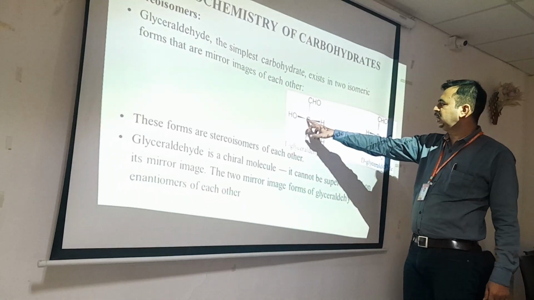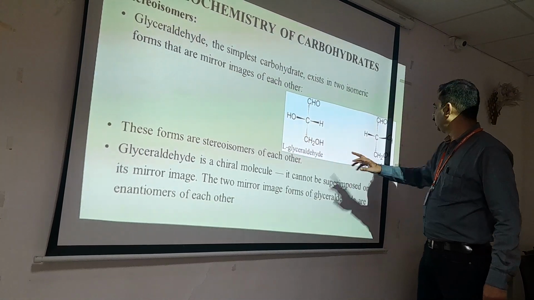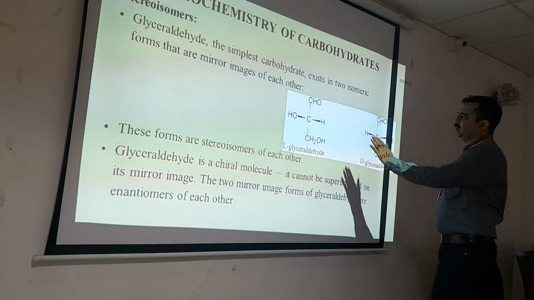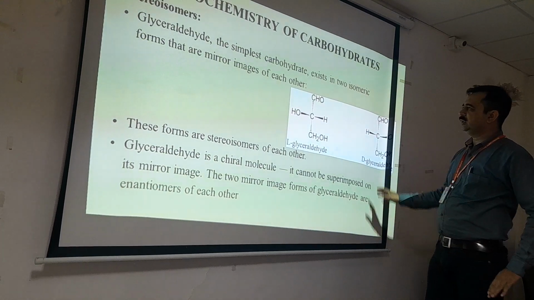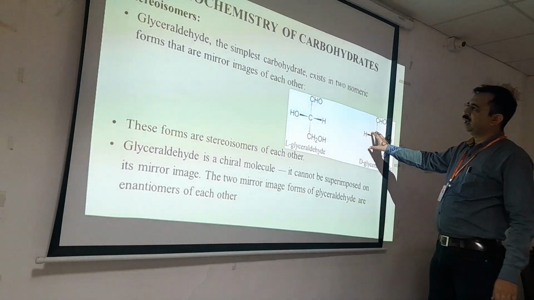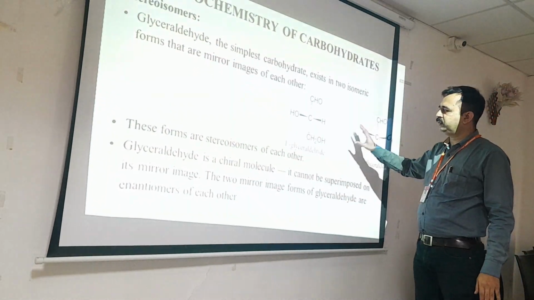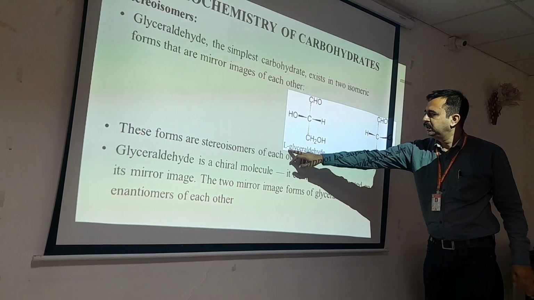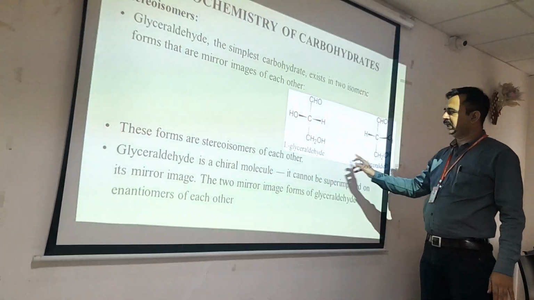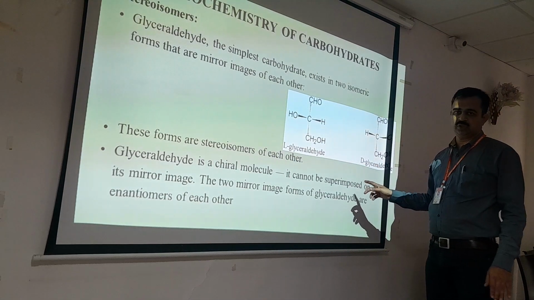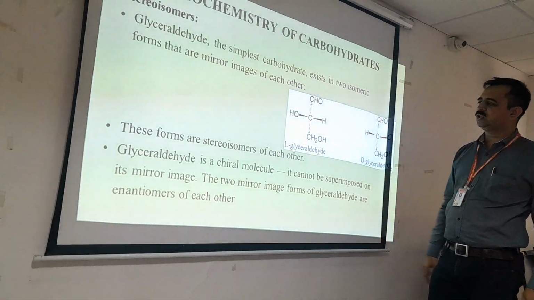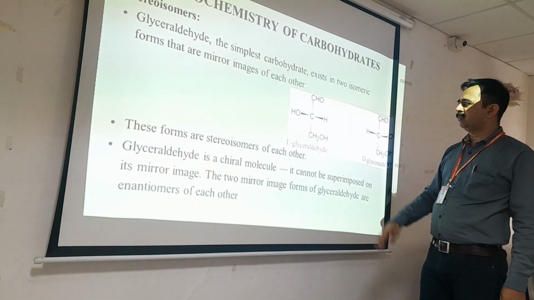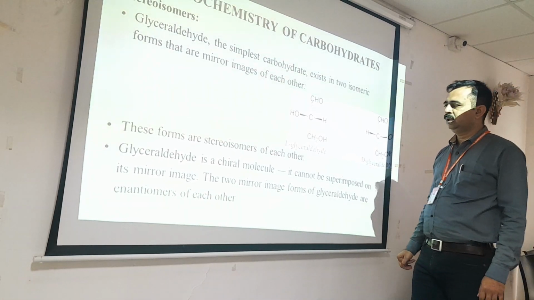If you see the carbon position, the hydrogen and OH groups are in mirror positions. If you see this from this angle, and it is changed in this angle, then you can say that these are isomers or stereoisomers of each other, L and D. Okay, this is L and D, and what are these? These are conformations. Based on those conformations, they are the same mirror image, and therefore they are called stereoisomers. These forms are stereoisomers of each other.